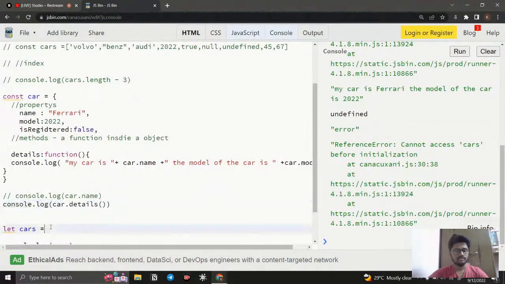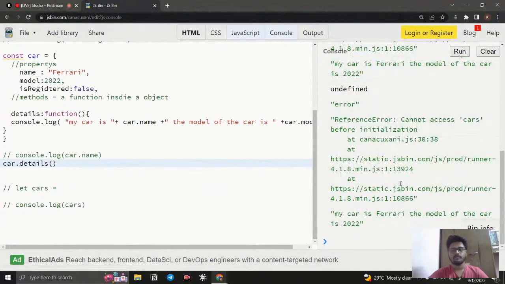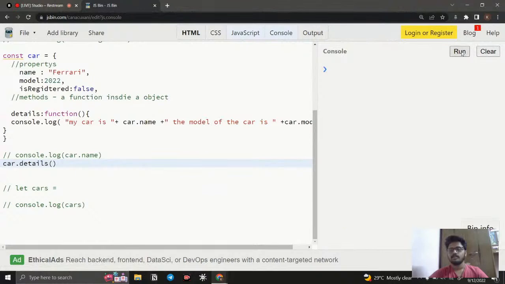We declared something, but we did not remove it. So we remove it. The only difference is when we are using a property, here you can see I just clear it, I just run it. Here you can see my car.detail is that.